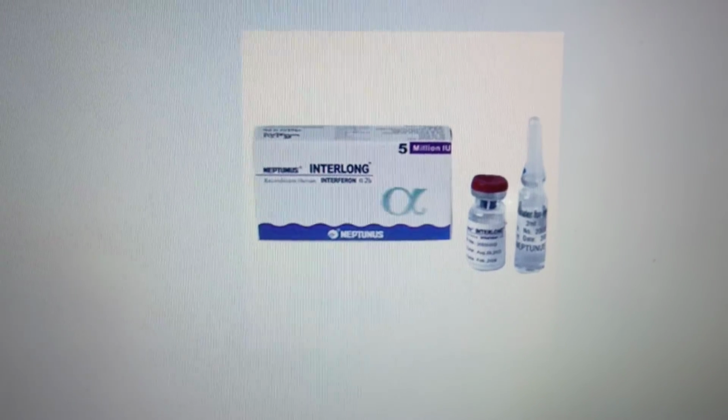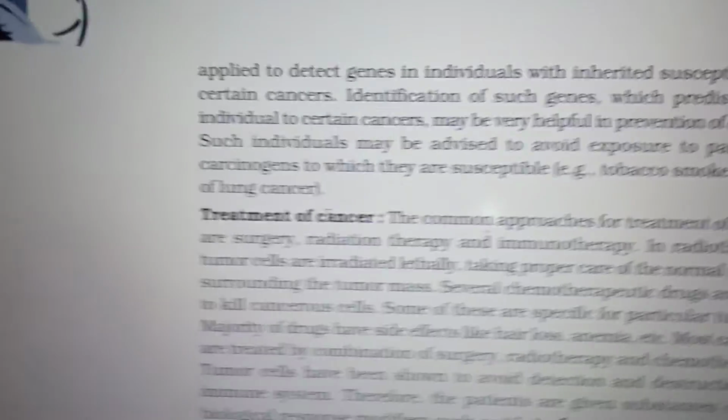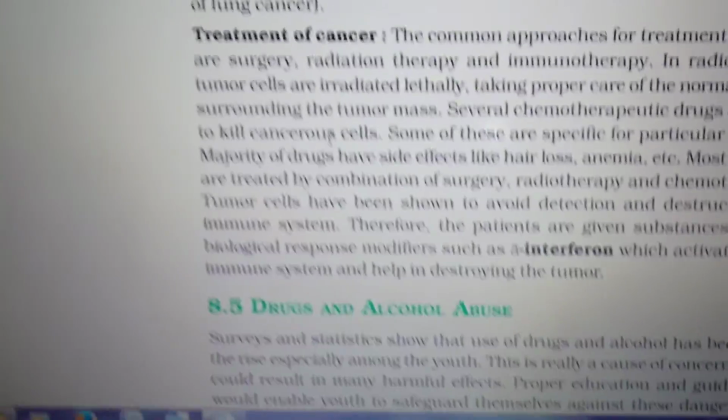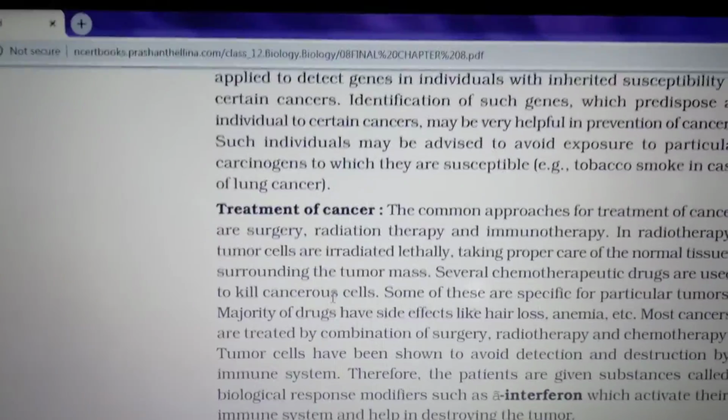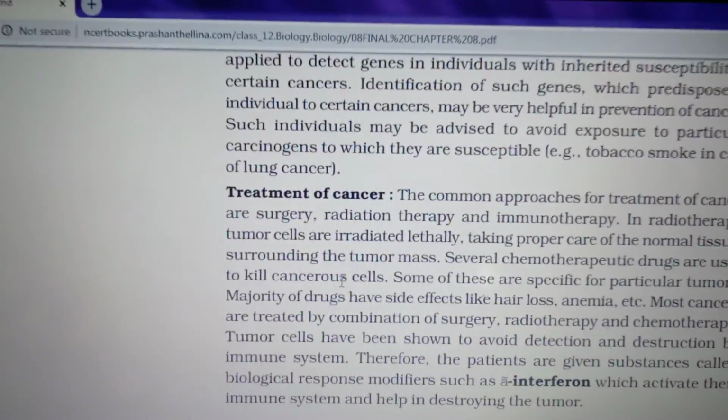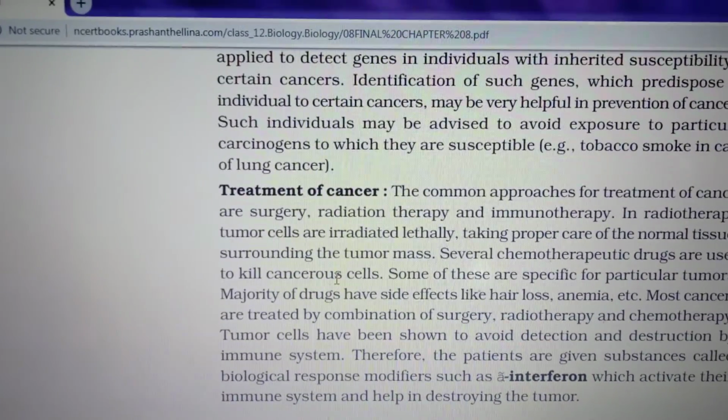I think you have got a thorough knowledge about how to prevent it, detection, diagnosis, and causes. And next class we'll see about drugs, the ill effects of drugs. First we'll see about drugs, and after that alcohol abuse.